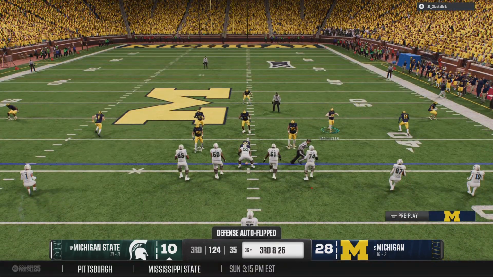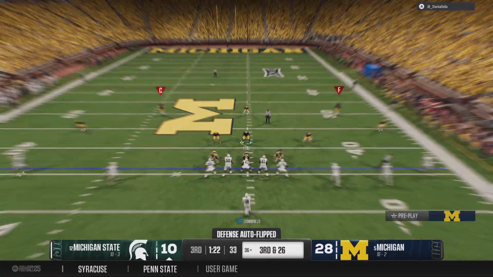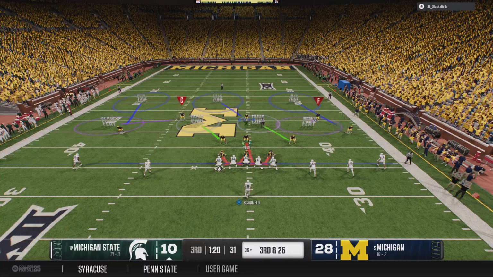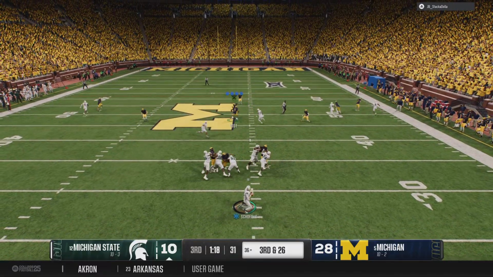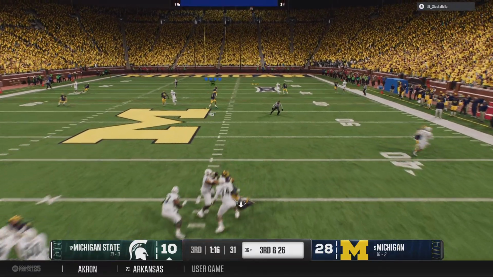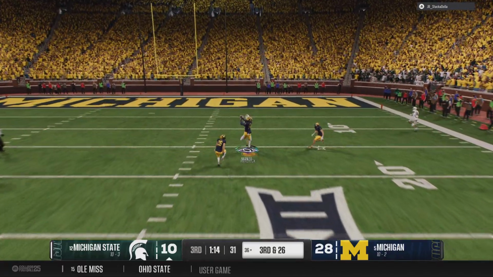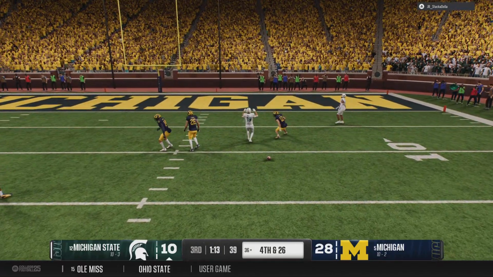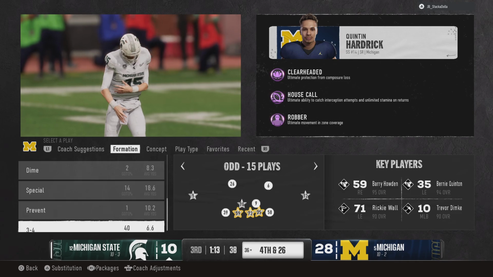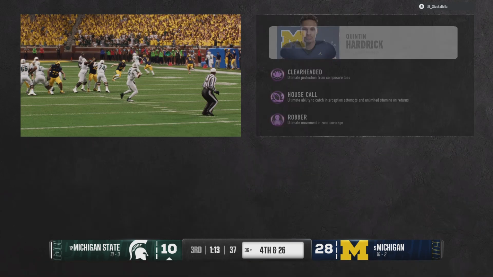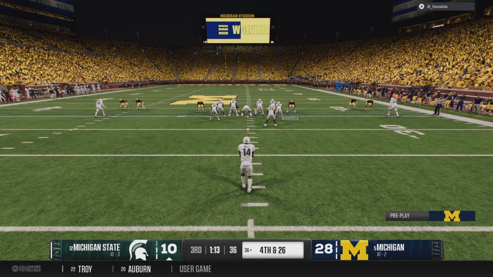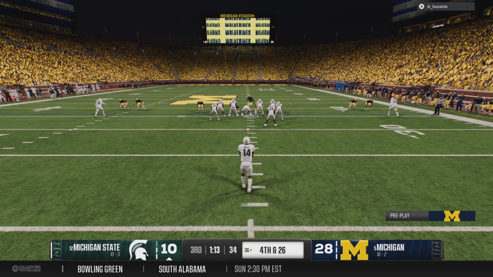So 2 losses in a row puts him in a tough spot, 3rd and very long. Offense looking to throw the ball. And he floats this pass deep down the right side. That one falls incomplete. They tried to press it deep, but now it brings up 4th down. And the Spartans will line up to punt it away.